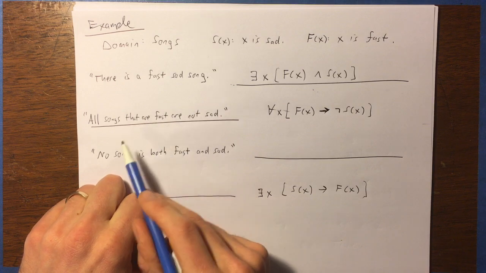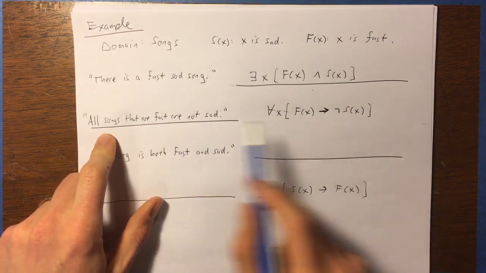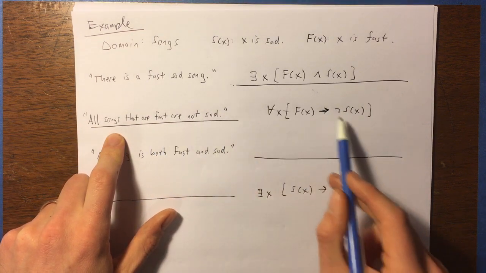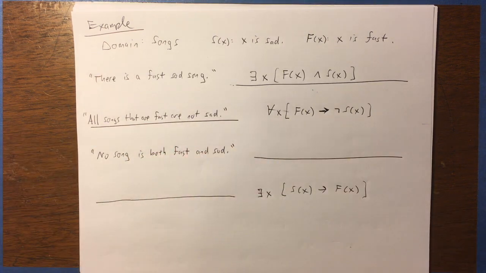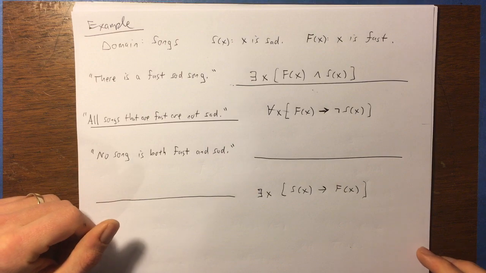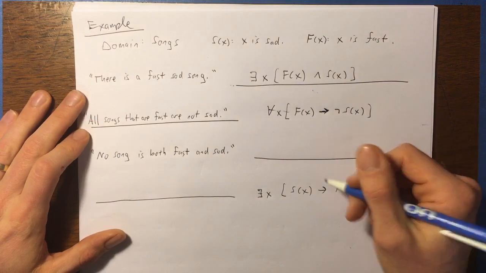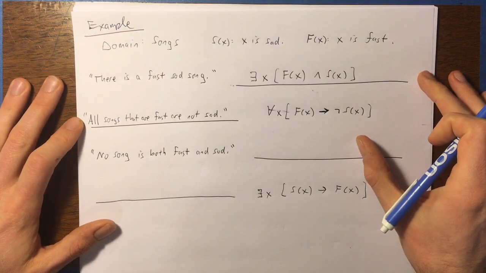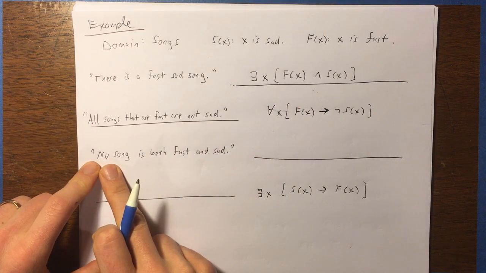I didn't use an if. I didn't use a when. I didn't use any of that. But these are still equivalent to one another. All songs that are fast are not sad. If they are fast, then they're not sad. I'm making a big deal about that because you're used to seeing implication statements expressed with if, then, or when, or only if, or those kind of things. Not necessarily.